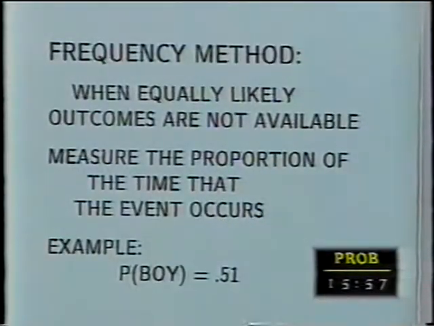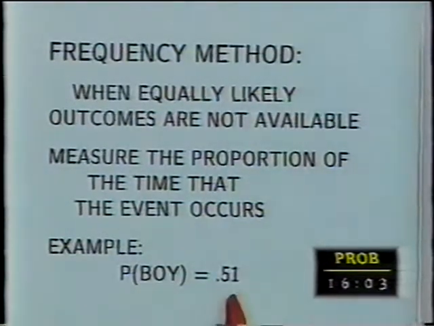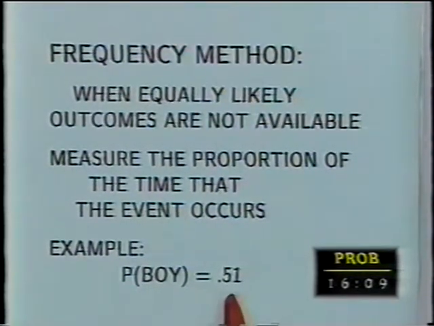is to just watch the proportion. Remember the proportion of time. A probability is the proportion of time something will happen. Well, let's say we don't believe that boys and girls are equally likely. We want to find the probability of boys and girls. So we go to the hospitals and you watch children being born and find the proportion of time that boys are born. And if you've taken 100,000 children born, you might find that the proportion of boys in your sample, in your 100,000, is 51% rather than 50%. Well, if that's the case, then I'm going to say I believe the proportion of boys is approximately 51%.